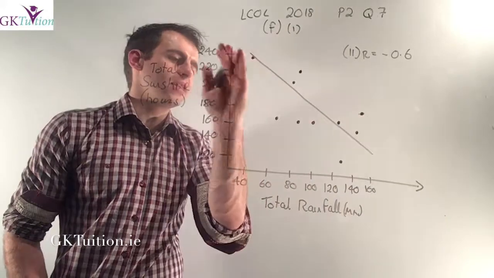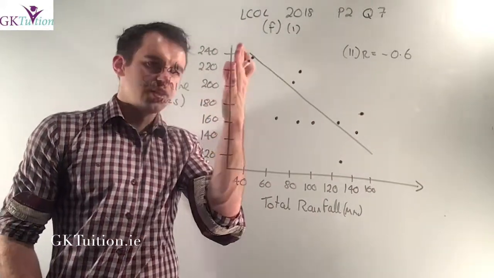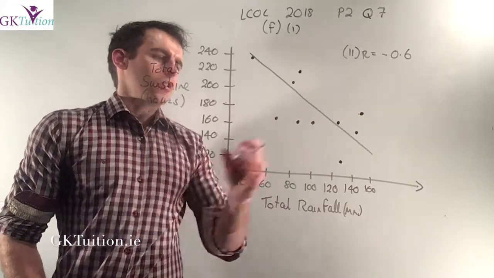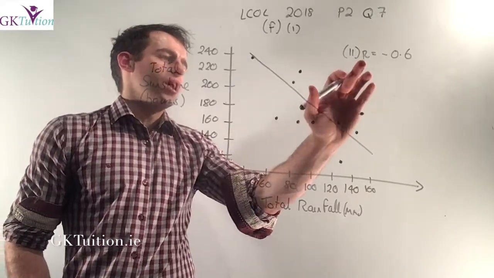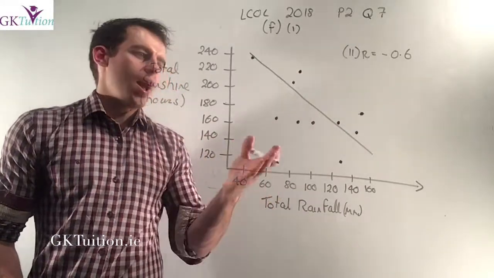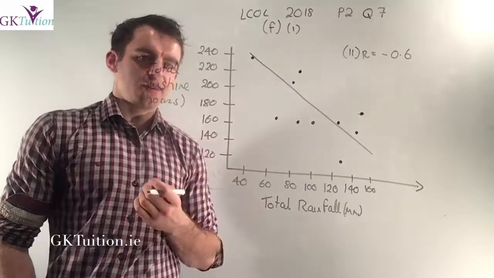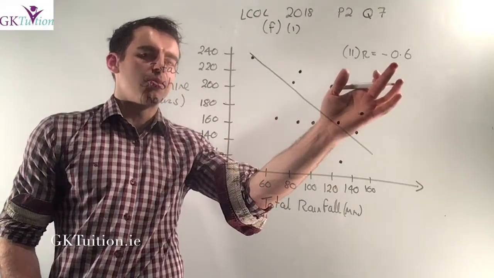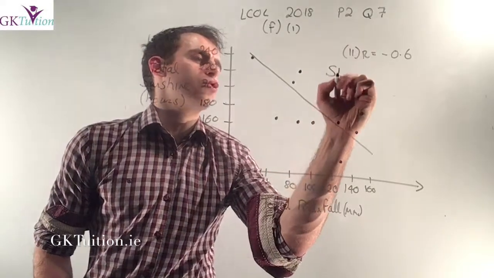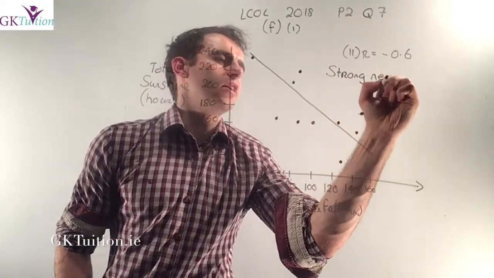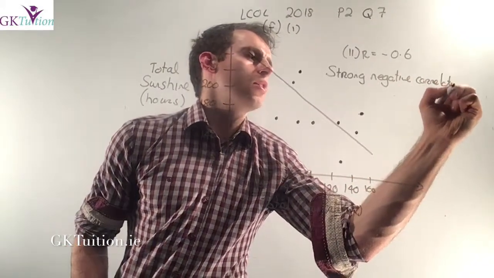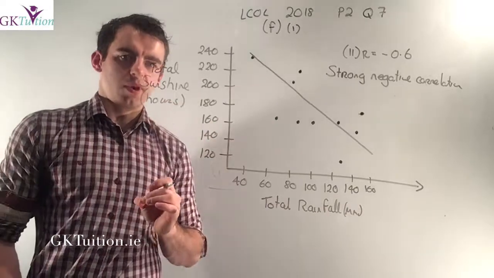Now, in order to do that, you didn't have to draw that line, but I just think it's easier. It's certainly easier for me to visualize what's going on when I draw that line. So if you're stating that the correlation coefficient is minus 0.6, they then ask you to explain that. That's a strong negative correlation. The largest value that could possibly be is minus 1. So I would refer to this as a strong negative correlation. In other words, as one of them gets bigger, the other one gets smaller, and vice versa.